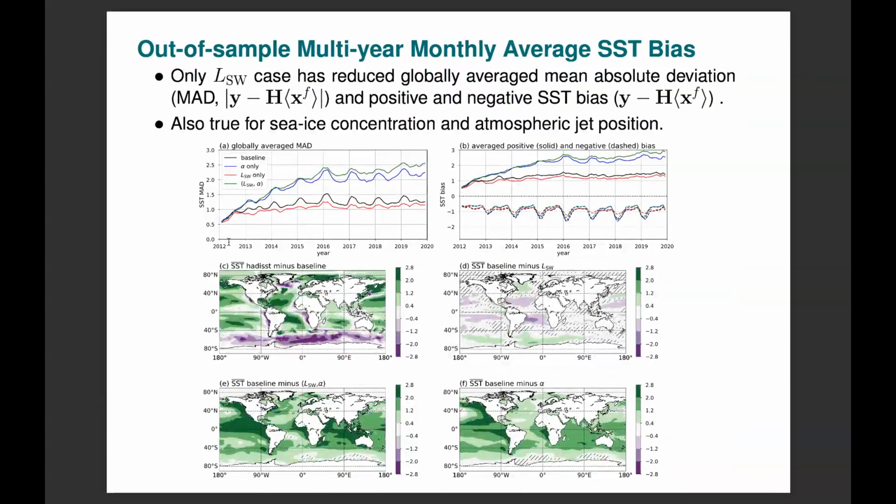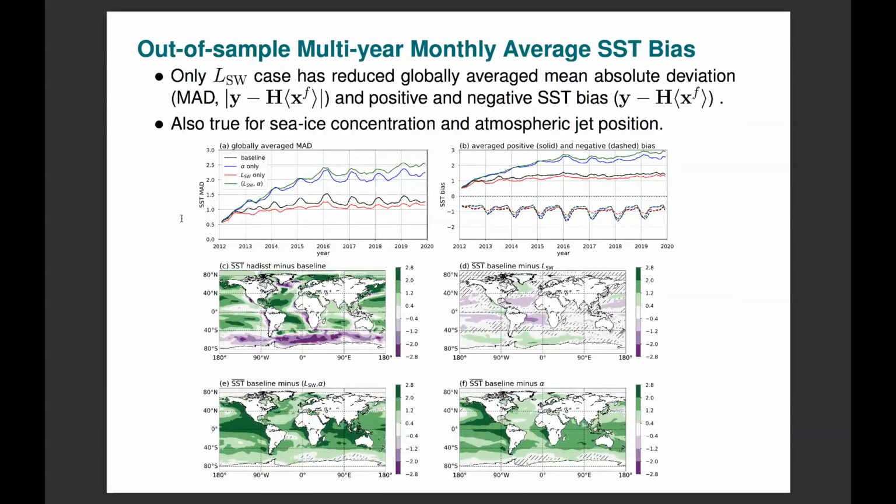So the best way to assess if we've made an improvement to the model is to use these parameter maps in a freely running model. So now not in a DA environment, but one where we're running 96 climate models, using these learned parameter maps and running them forward in time in an out-of-sample period and comparing them to observations.